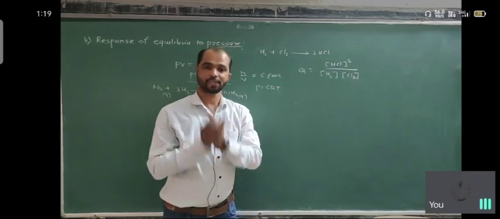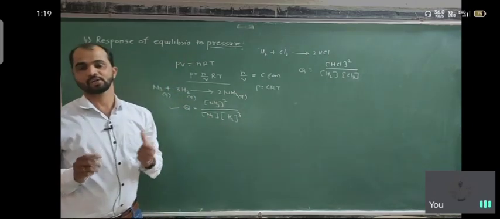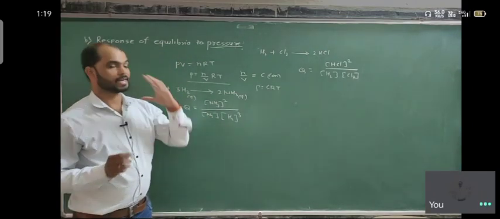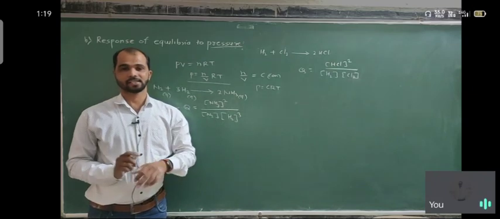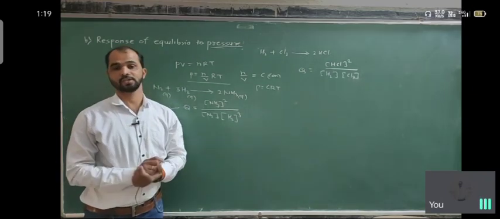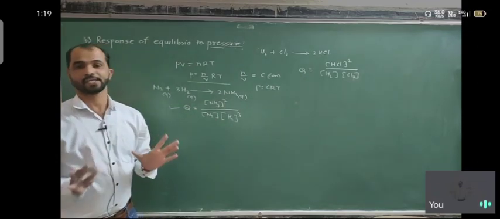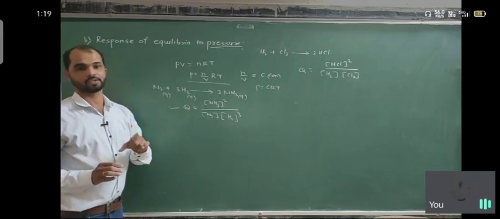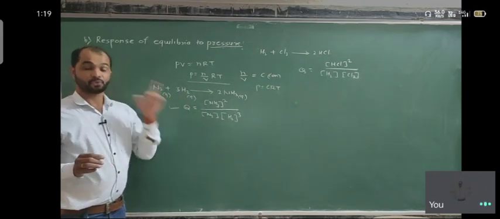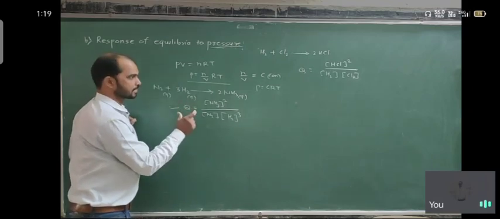If we apply the pressure or reduce the pressure, there is no effect on the partial pressure of the reactant and product. In that case, the Q value remains constant, there is no change in Q. So at that time there is no effect of pressure. So the effect of pressure on the equilibria is when the number of molecules are different. It is the second point.